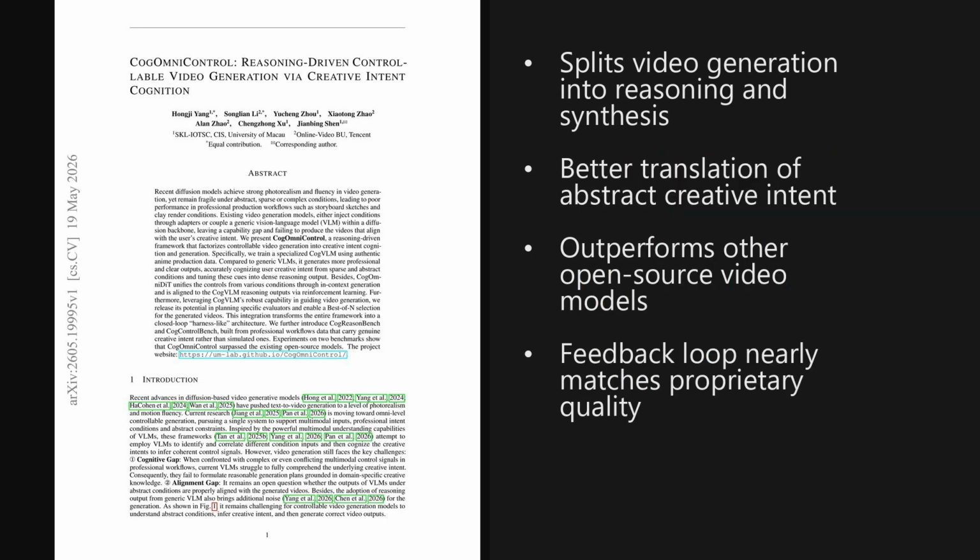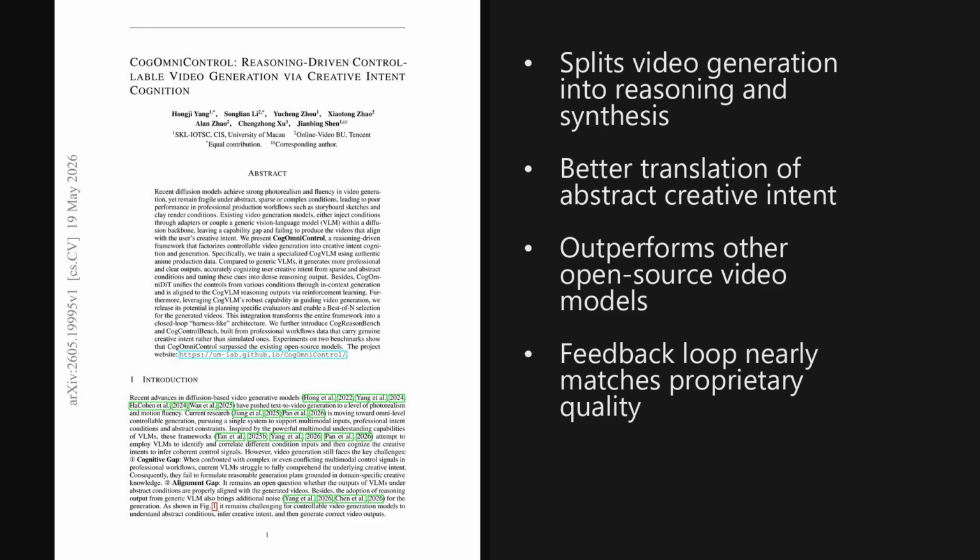I'm Alex. A major breakthrough in controllable video generation just hit X, published on May 19, 2026, which was about 4 days ago. The paper is titled CogOmniControl: Reasoning-Driven Controllable Video Generation via Creative Intent Cognition. It addresses how professional creators struggle to use video models with sparse inputs like storyboard sketches, which typically fails because of a gap in understanding creative intent.